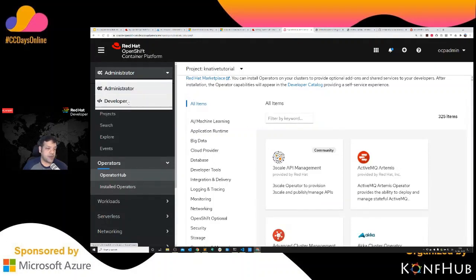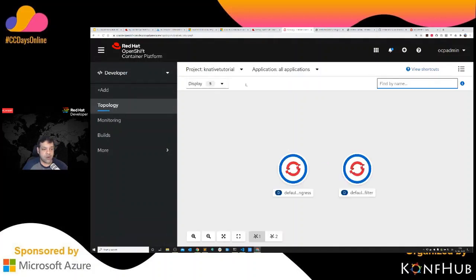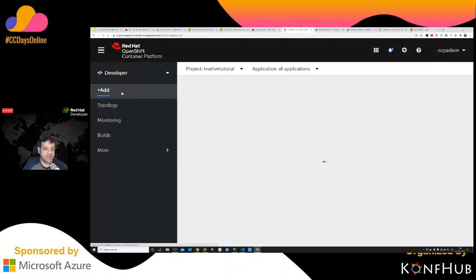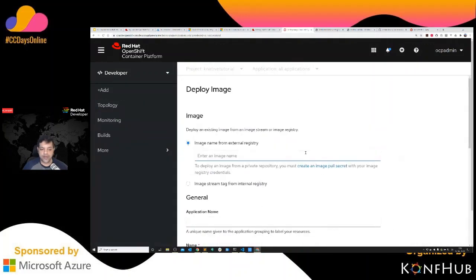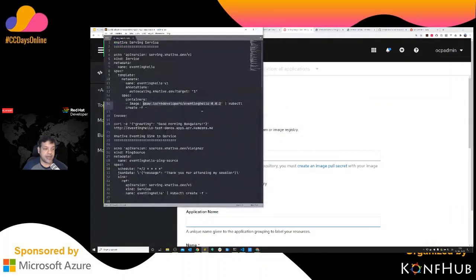Let's go to the developer view again, and then I'm going to deploy a new application. You can use the topology here. For that, just click add, and then I'm going to say a container image. I can also do it from the command line, like what I showed here. So let's do that as well. Or I can just go here and take the same image which you deployed earlier.